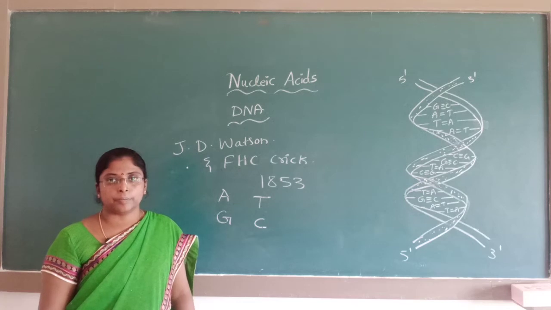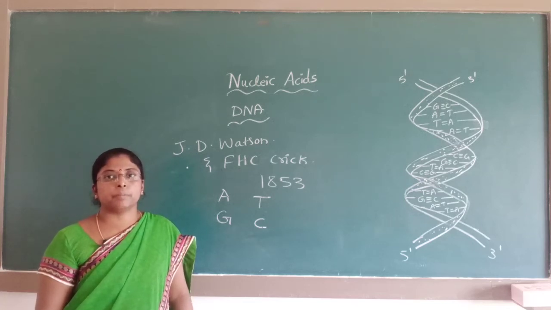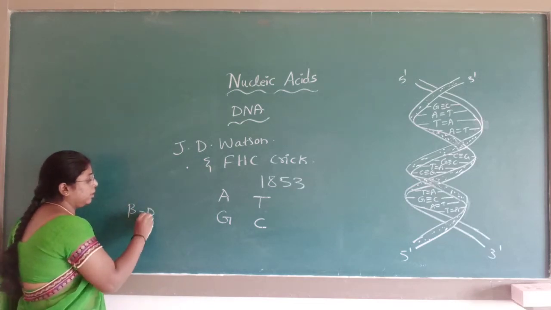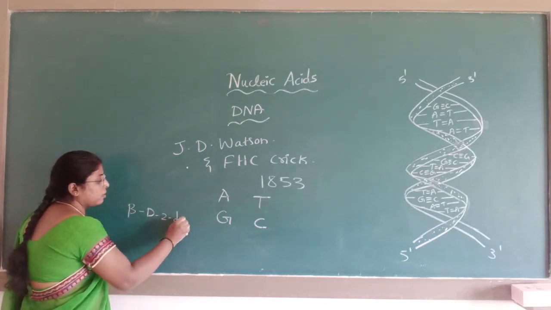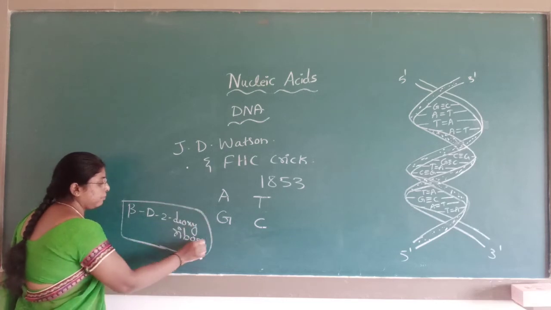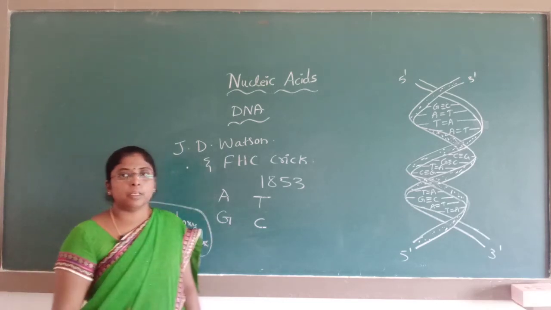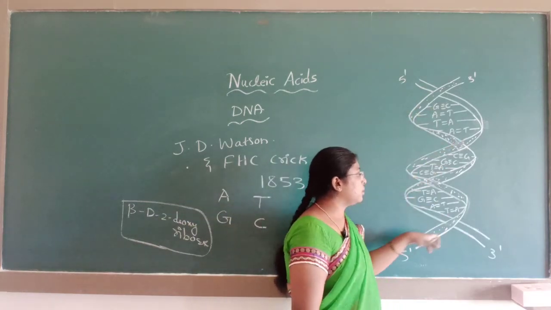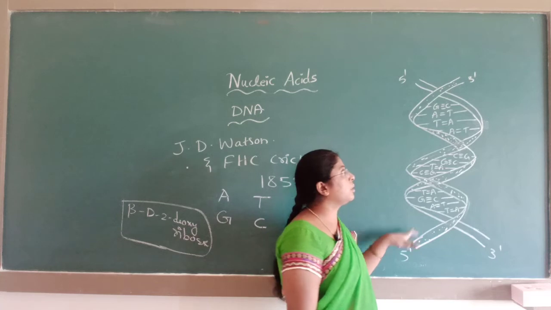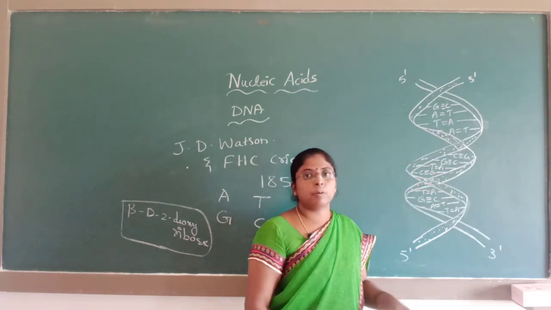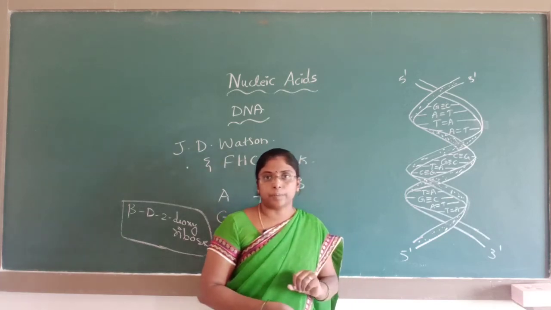The pentose sugar which is present in DNA is beta-D-2-deoxyribose. The double helical structure, the two helical strands, are coiled together and are in the form of a twisted ladder.